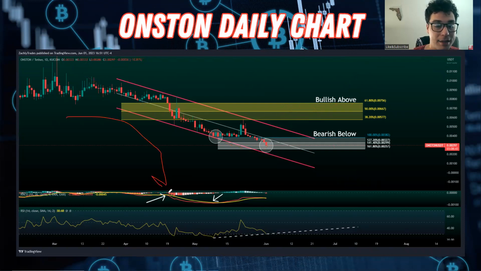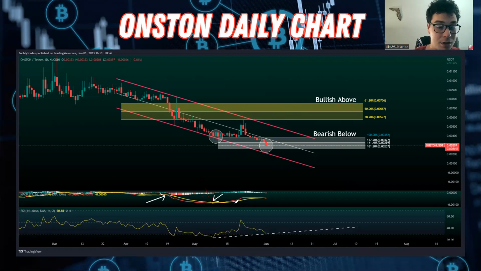If you take a look at the MACD, it's also pretty useful for spotting potential entries and exits. The main thing you pay attention to here is the red line. So when the red line crossed down below the yellow line here, we can see that we ended up having a large move to the downside. Over here, we did get a red line crossing up above the yellow line right at this time period. And you see we had a nice little move up as well, right? From 0.0038 all the way up to 0.00577, right? So that was a nice trade opportunity based off of the MACD entry signal.